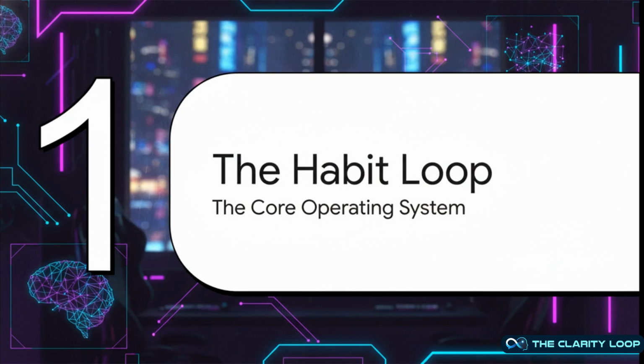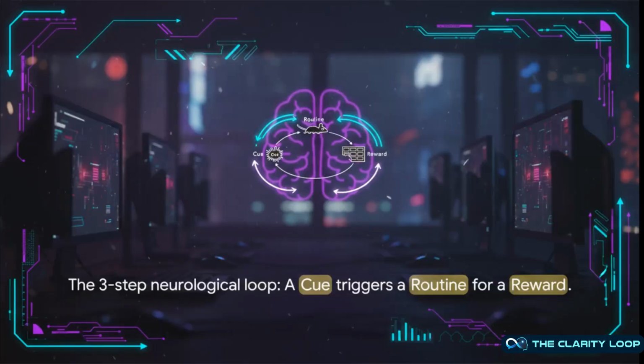It's called the habit loop. The architecture is actually beautiful in its simplicity. It's just three components. First, there's a cue, which is the trigger. Then, the routine, which is the behavior itself. And finally, the reward. That's the feedback that reinforces the whole loop, telling your brain, hey, this is worth remembering.